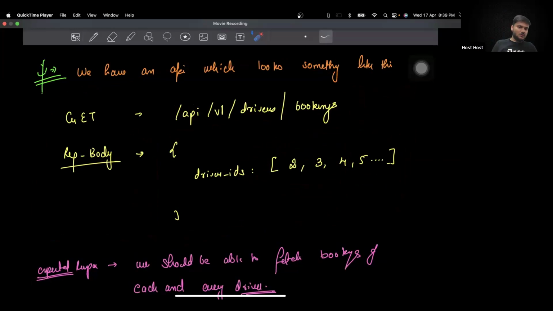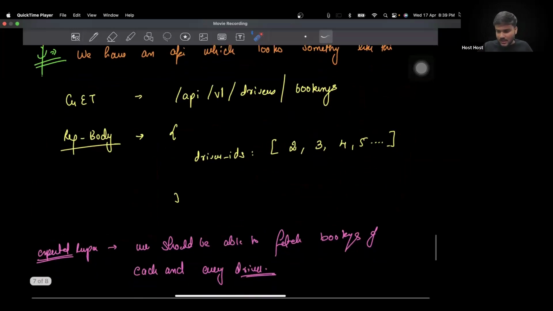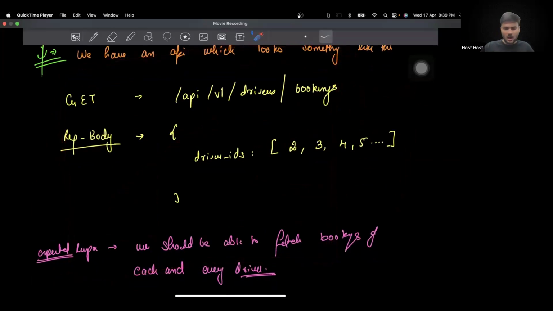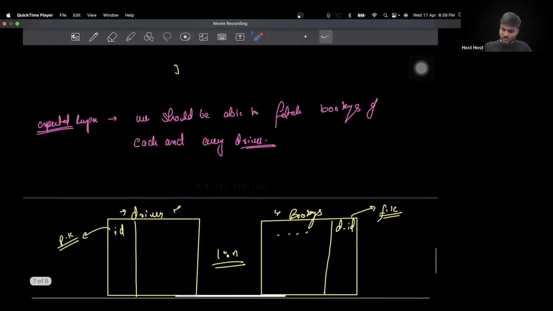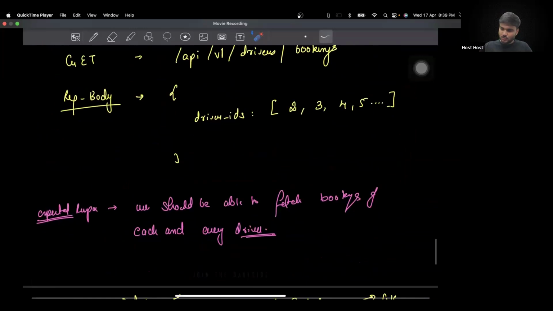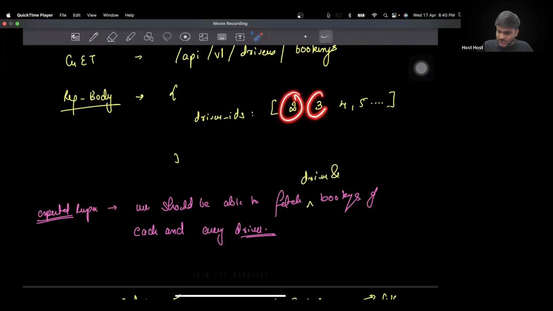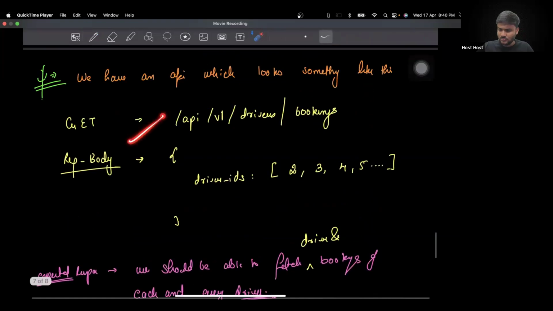What you have to care about is how you are going to implement the backend of this particular structure, such that at last you are able to fetch the booking details of each and every driver. You have to also fetch the details of these drivers and then correspondingly their bookings as well. Okay. So this is something that you have to actually solve.